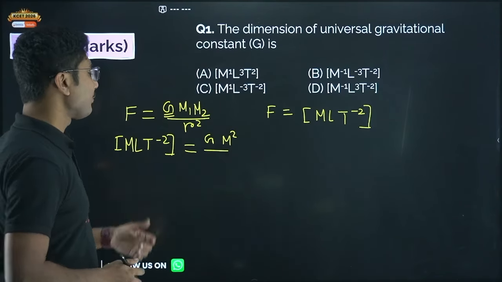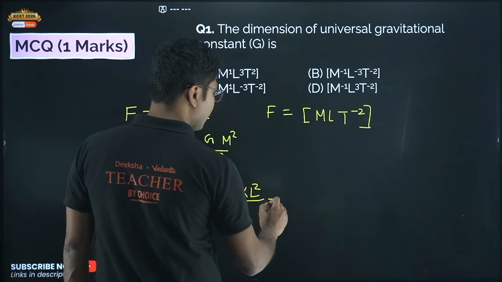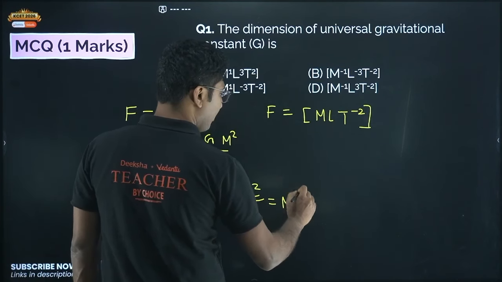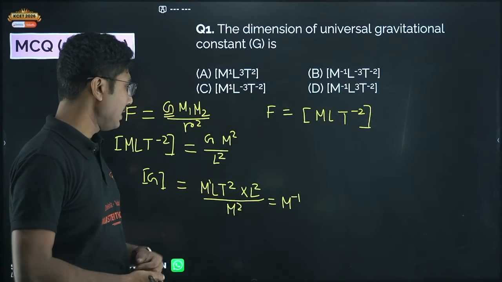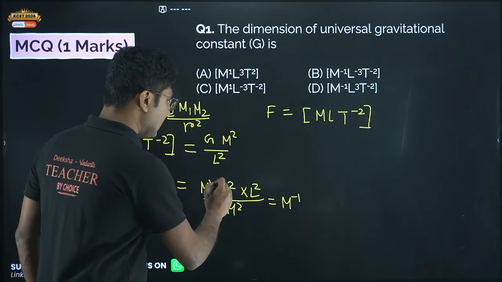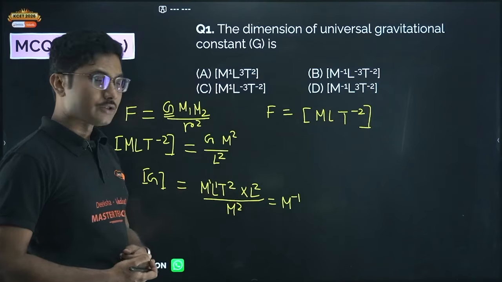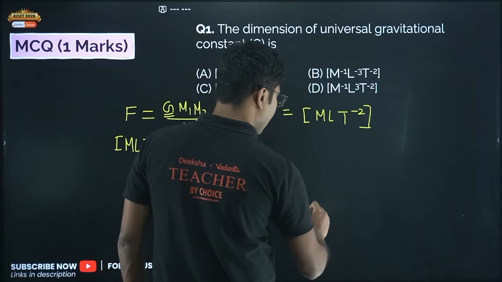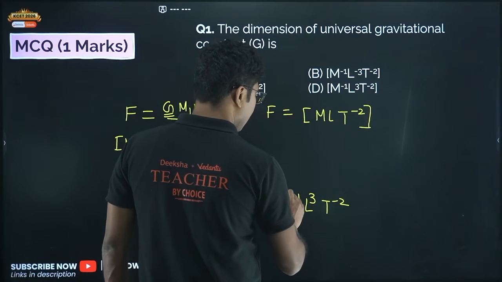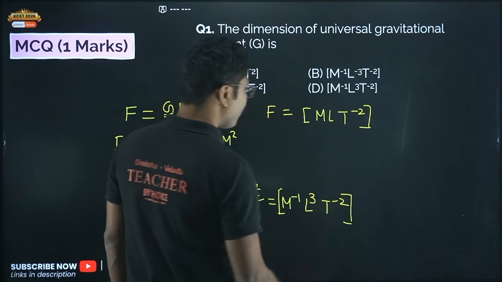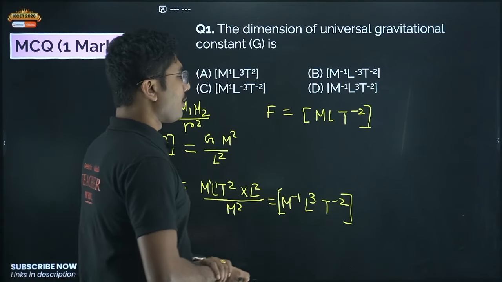Now simplify: M to the power 1 is in the numerator and 2 is in the division, so the dimension will be 1 minus 2, which is -1. Now L1 is here and L square is multiplied, so L into L square will be L to the power of 3. And there is no other T, so T remains unchanged, that is T to the power of -2. So we got the dimension M to the power of -1, L cube, T to the power of -2.